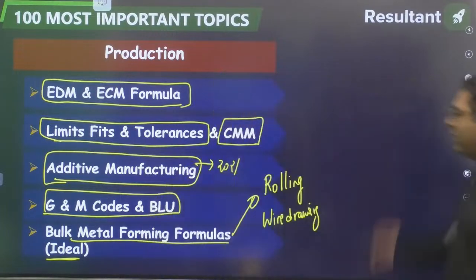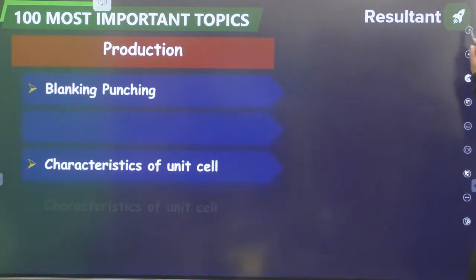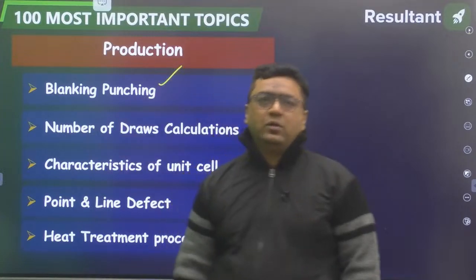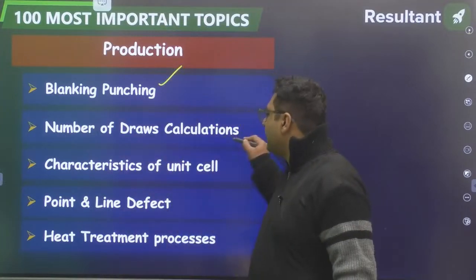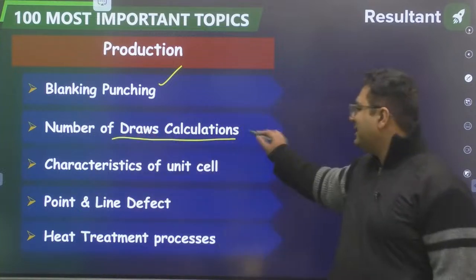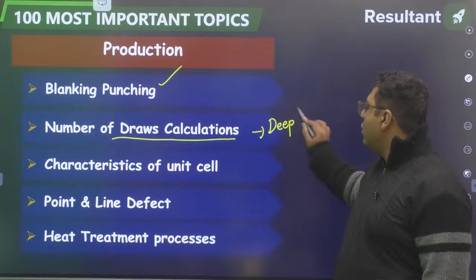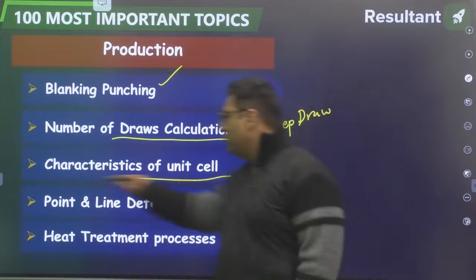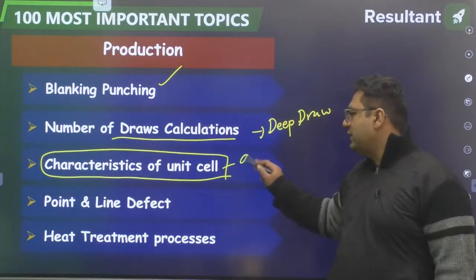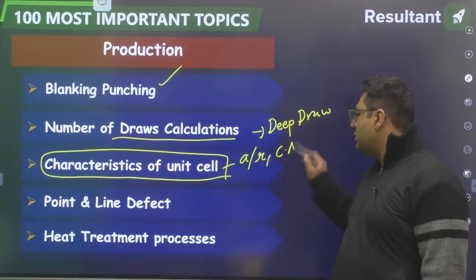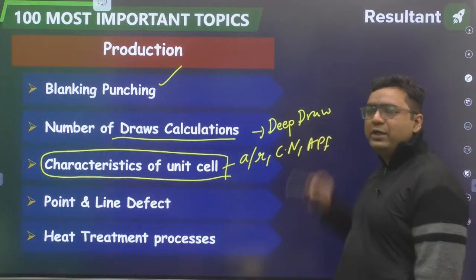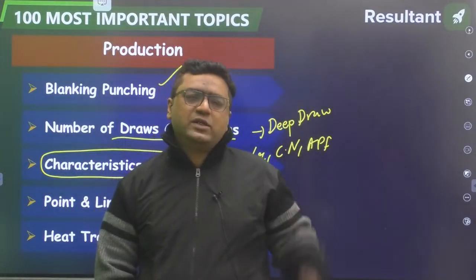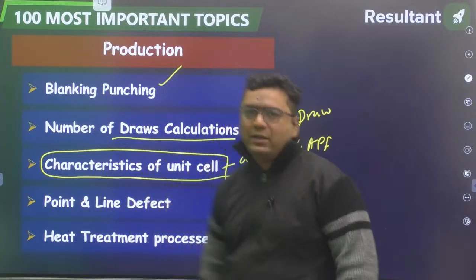Then my dear, moving further, we have sheet metal operations, where questions are coming from blanking and punching. But nowadays questions are also coming from number of draws calculation, that is from deep drawing. All these are sheet metal operations. Then my dear, from material science, you need to study all characteristics of unit cell. What are those? A to R ratio, coordination number, atomic packing fraction. You need to remember some basic elements like iron and copper, what kind of crystal structure they show. From that a question may be there.